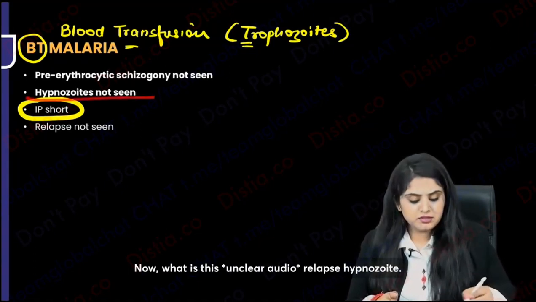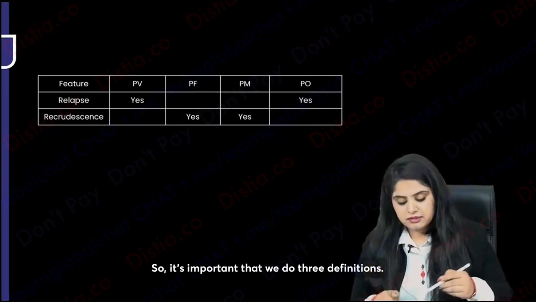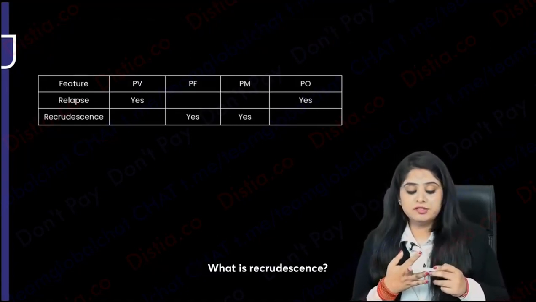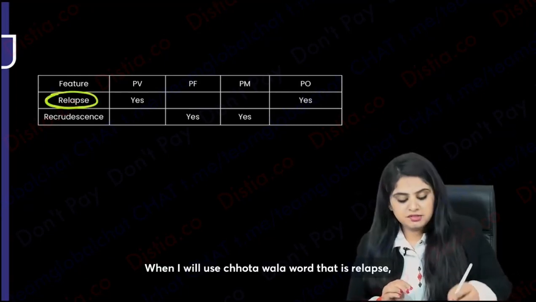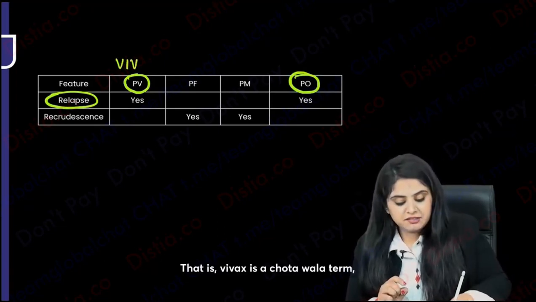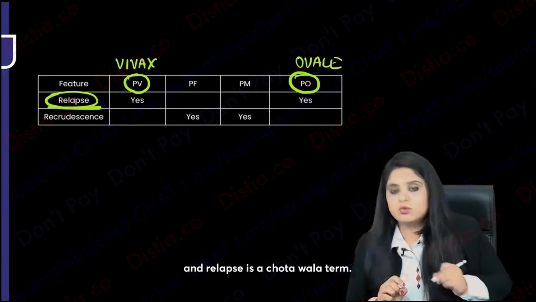Now, what is this that is written? Relapse, hypnozoite. So it's important that we do 3 definitions. What is pre-patent phase? What is relapse? What is recrudescence? But first, memorize this. When I use the short word, that is relapse, you will put it with the short-named malarias. That is, vivax is a short term and ovale is a short term and relapse is a short term.